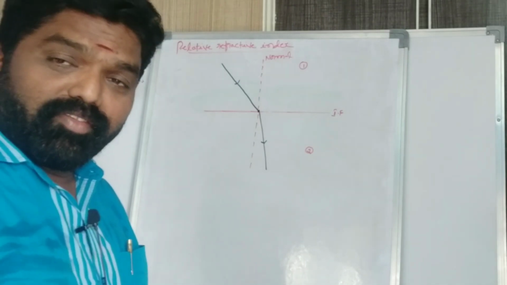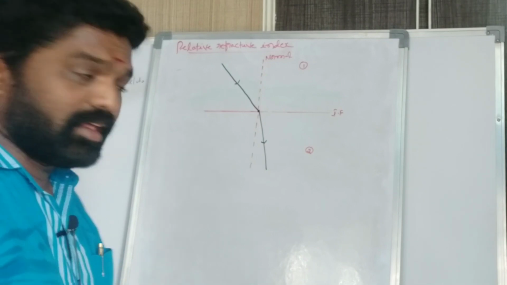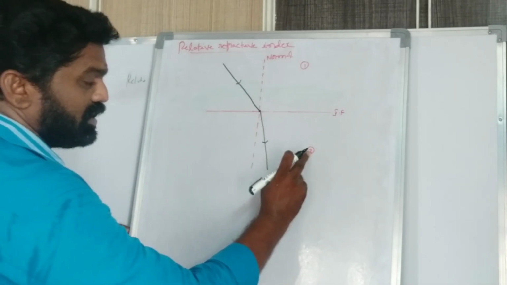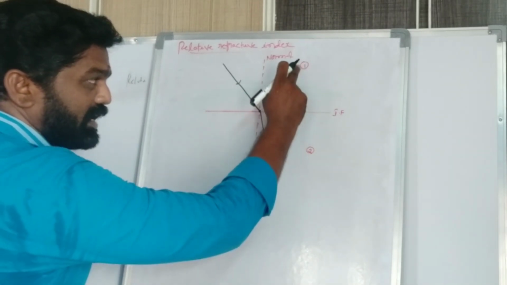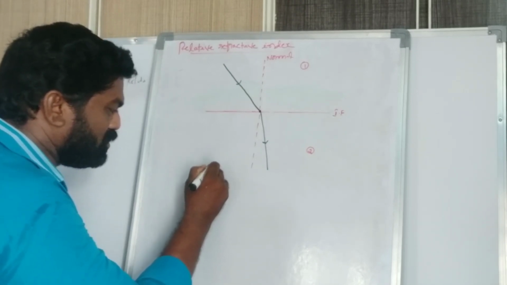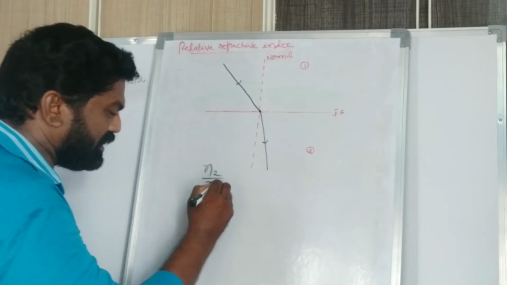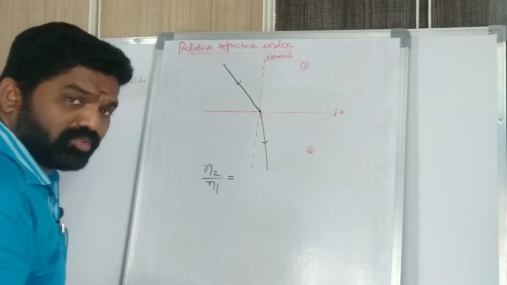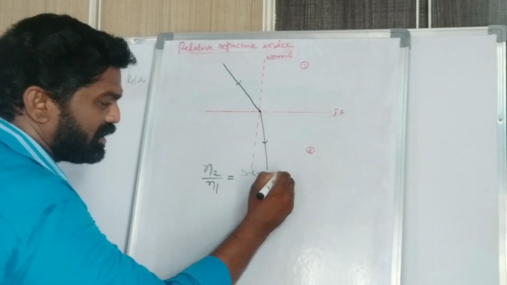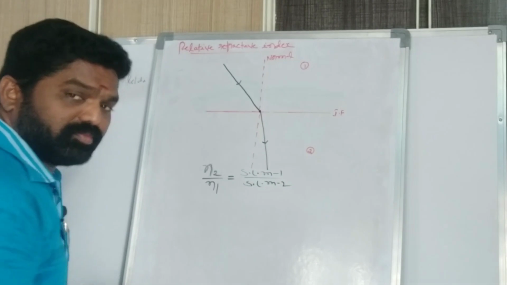When a light ray travels from medium 1 to medium 2, the refractive index of the second medium with respect to the first medium, N2 by N1, is equal to the speed of light in medium 1 by the speed of light in medium 2.